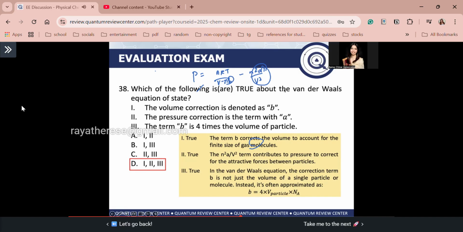Kasi guys, for statement 3, dito makinig, okay? Guys, in the van der Waals equation, the correction term B is not just the volume of a single particle or molecule. So often, B is approximated as 4 times the individual volume of the particle times the Avogadro's number. Therefore the answer is statements 1, 2, and 3. Again guys, B is equal to 4 times the individual volume of the particle times the Avogadro's number. Take note of that. Diba? Bagong info yan.